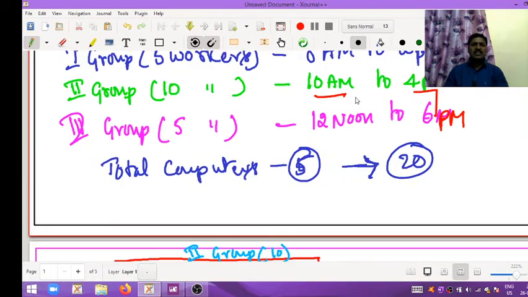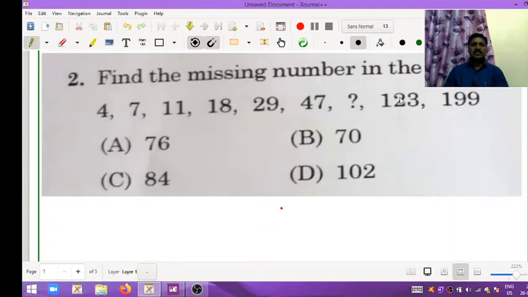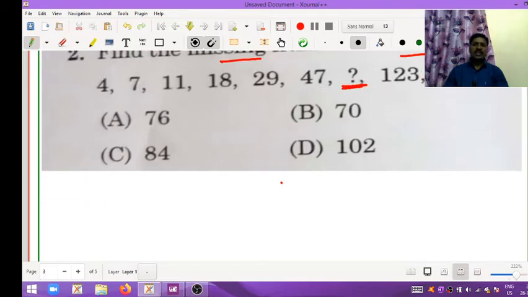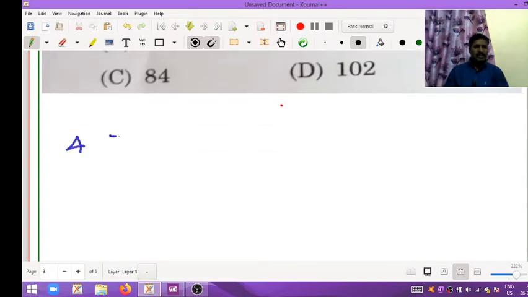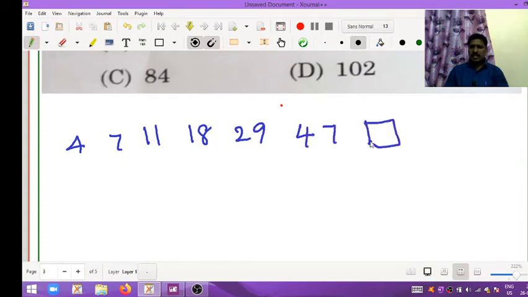Next, that is a very beautiful one. See here, this is a series question. Find the missing number in the series 4, 7, 11, 18, 29, 47, question mark, 123, 199. So we want to find that missing number. For that purpose: 4, 7, 11, 18, 29, 47, missing, and 123.